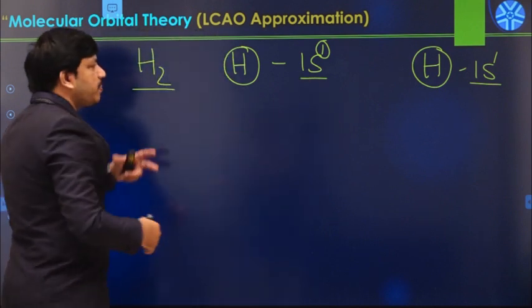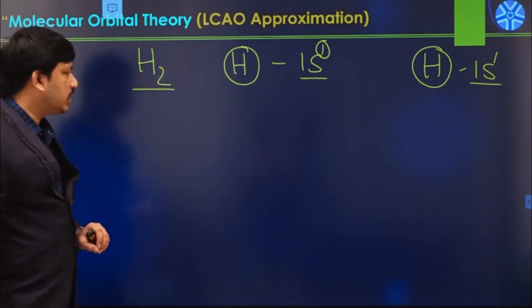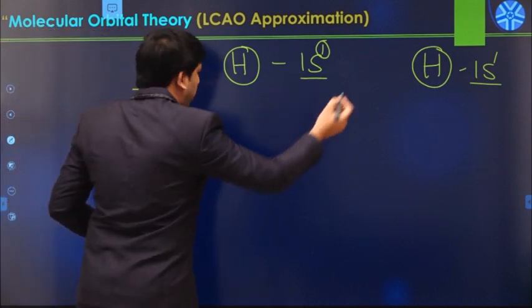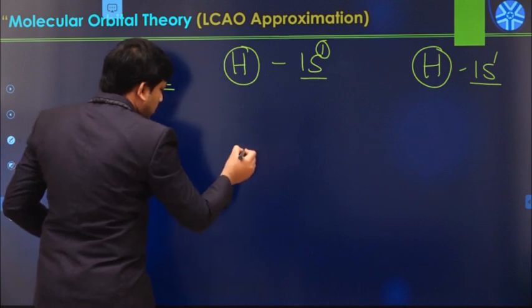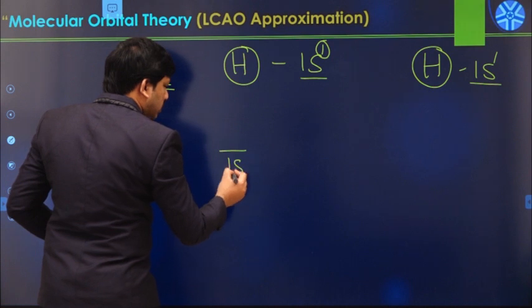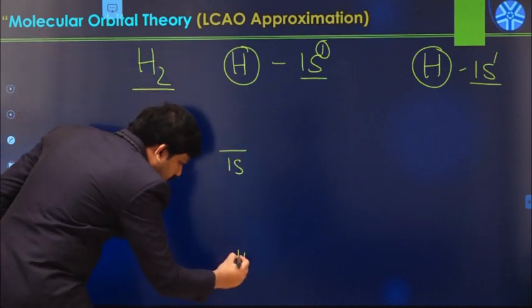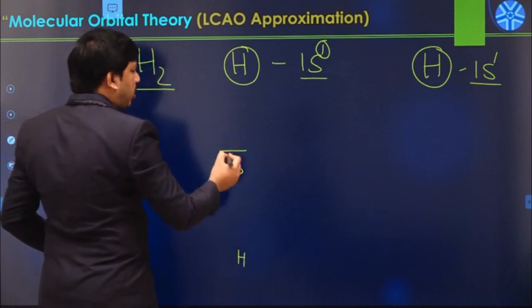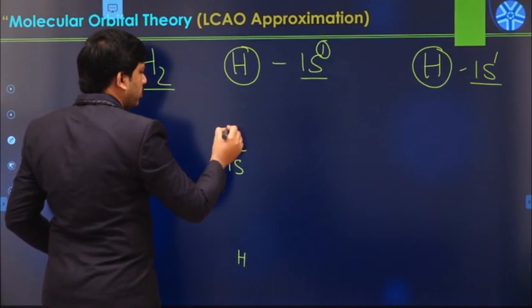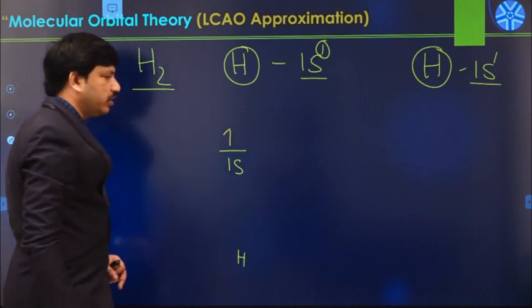So now we will write the MO energy level diagram of the H2 molecule. First we have to consider the atomic orbitals. This is the energy of the 1s orbital of the first hydrogen atom. This 1s orbital has one unpaired electron, like this.